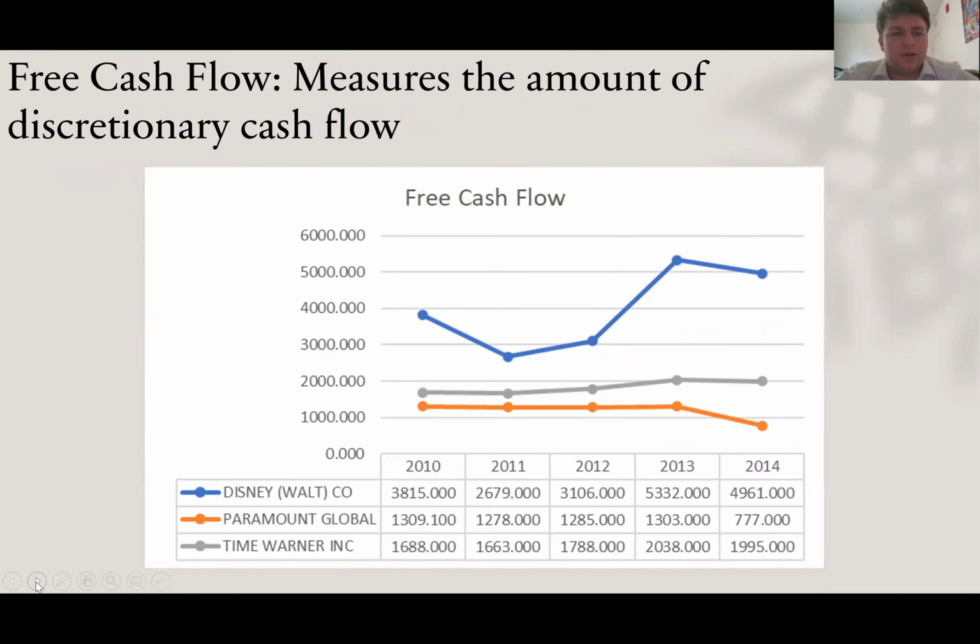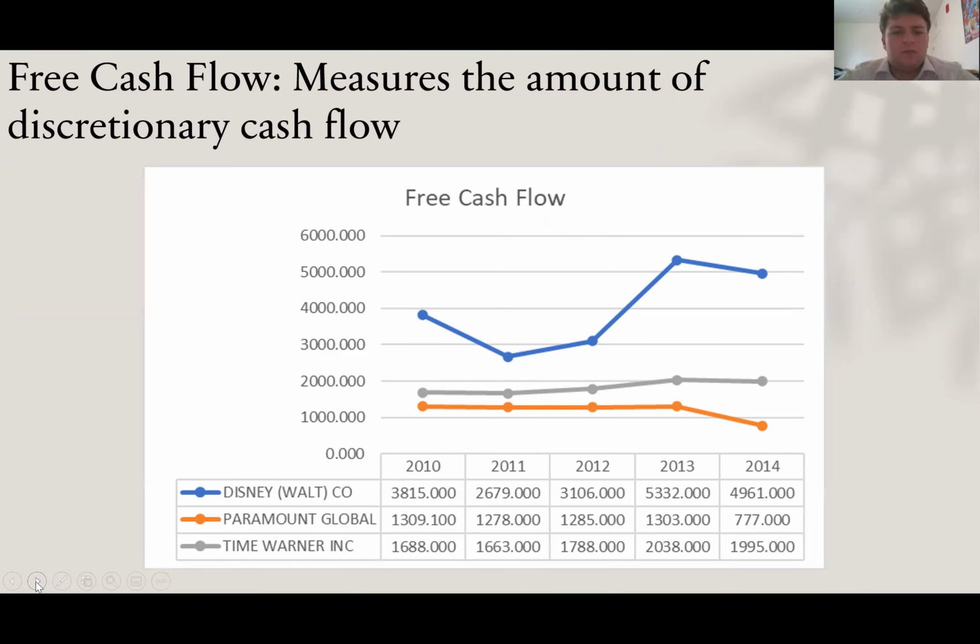So the next ratio is free cash flow, which measures the amount of discretionary cash flow. The concept that is good to use when evaluating free cash flow is to focus on the trend over time rather than the absolute values of free cash flow. Stability of free cash flow is also important because if it is stable over the last 4 or 5 years, then the stock is less likely to be disrupted in the future.